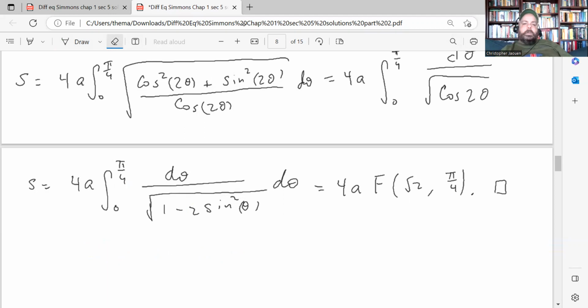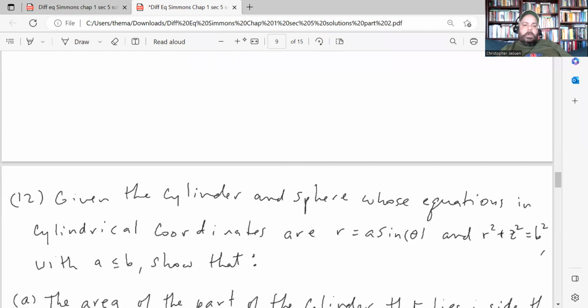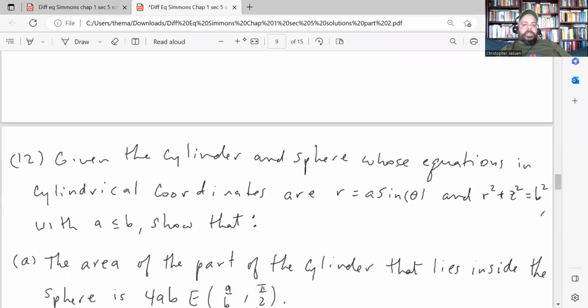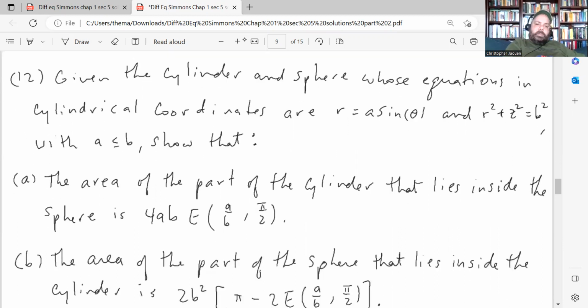Okay, moving on. Question 12. Oh, this is the one that I skipped, just because all these problems are very similar. They're like Calc 2 problems, but they just want you to write the integral in terms of elliptic integrals. So here, that's what they want you to do.